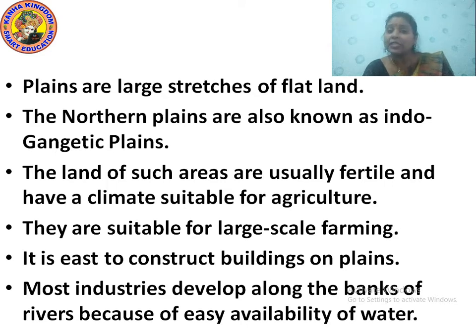Availability of water. Most industries develop along the banks of rivers, because they can find water very easily. The plains are usually large stretches of flat land. The northern plains are also known as the Indo-Gangetic Plain. These land areas are very fertile and have a suitable climate for agriculture.